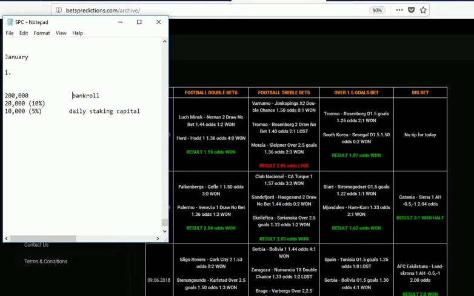Fine. Now the other thing I need you to understand is rollover. When we talk about rollover, it's very simple, and we will be concentrating on one rollover here. What does it mean?